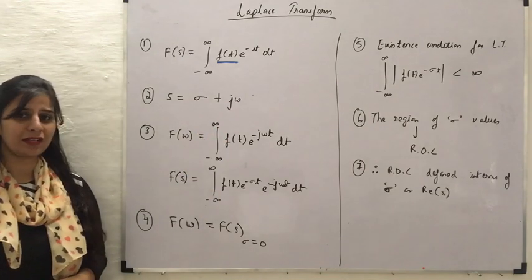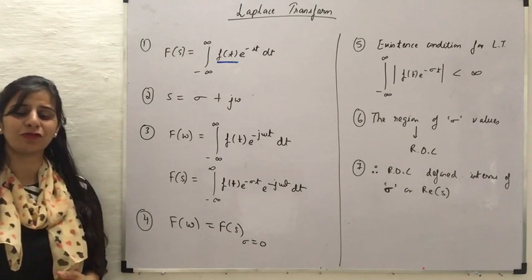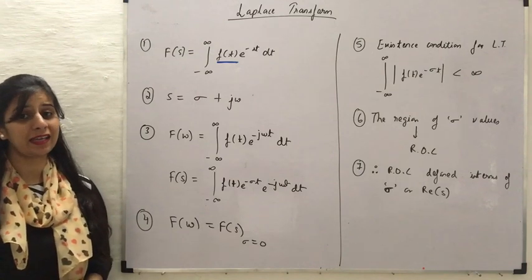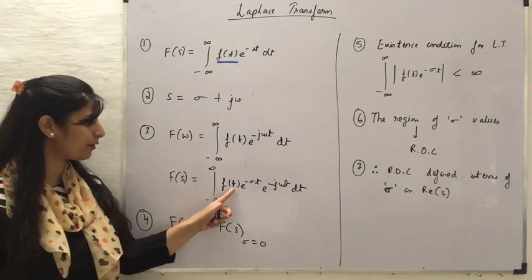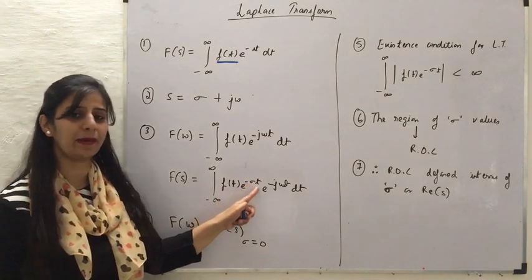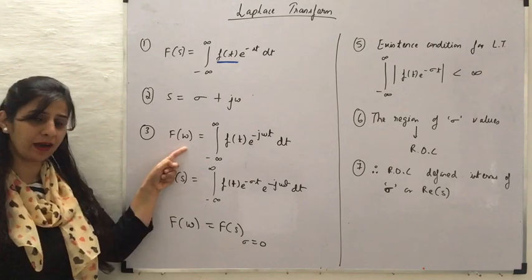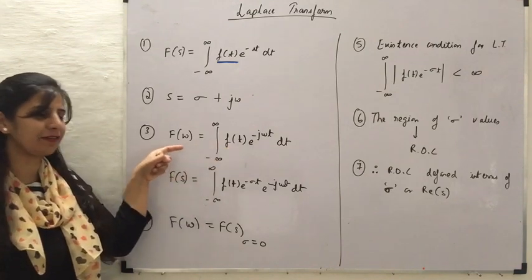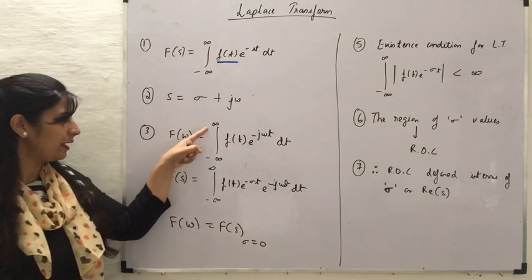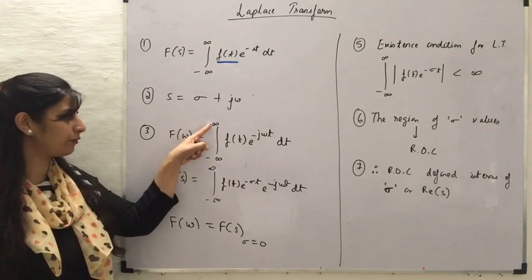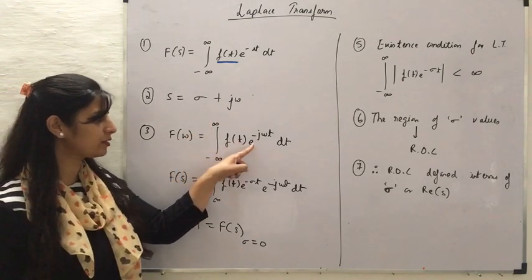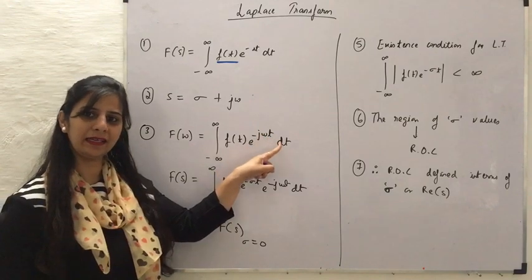This Laplace transform is actually the same as the Fourier transform when it is taken for a signal which is f of t multiplied with e raised to the power minus sigma t, because the Fourier transform F of omega for a signal f of t is given in this form, where it is the integration from minus infinity to infinity of f of t e raised to the power minus j omega t dt.